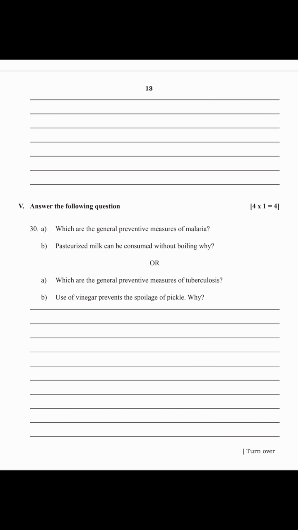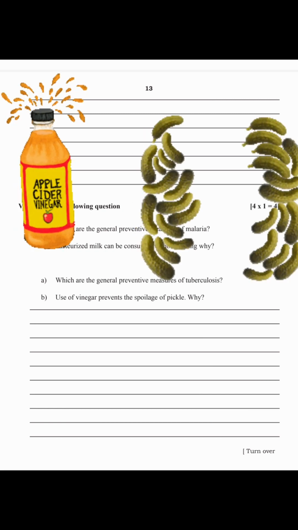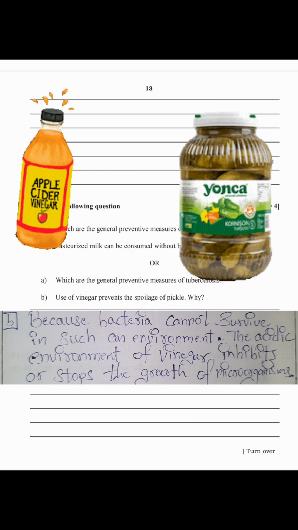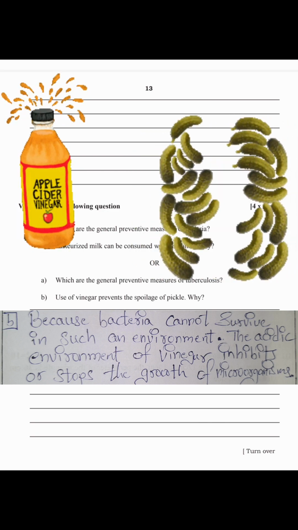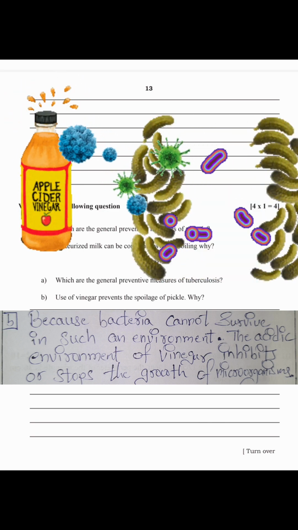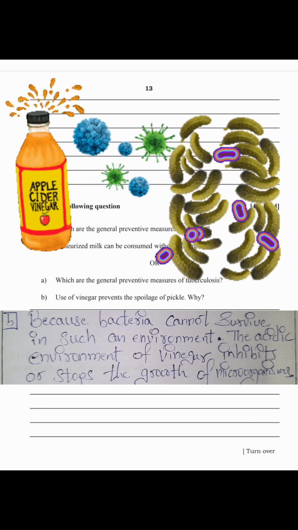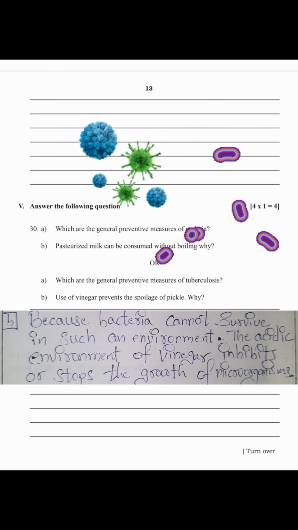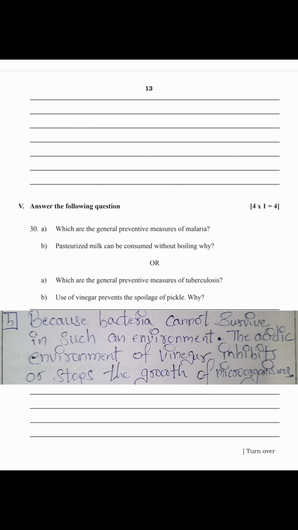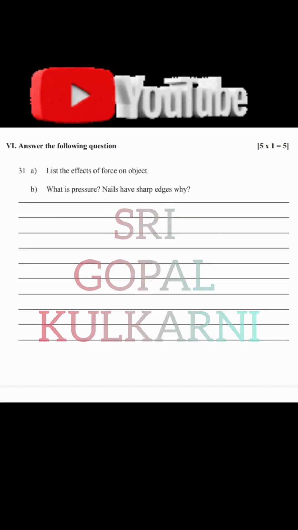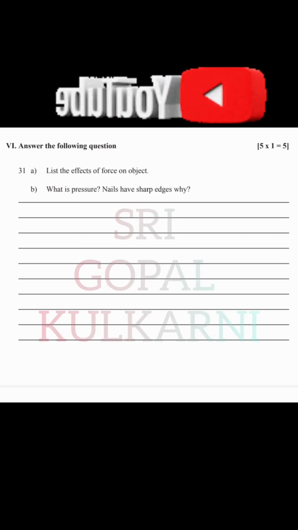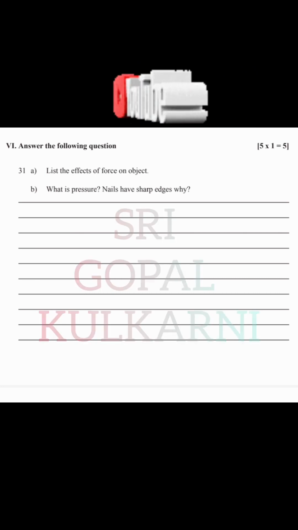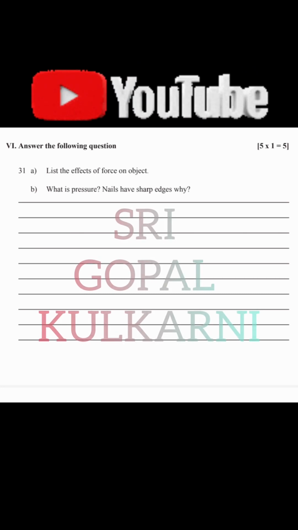Next question, use of vinegar prevents the spoilage of pickle. Why? Vinegar is an acid, so bacteria cannot survive in such an environment. The acidic environment of vinegar inhibits or stops the growth of microorganisms. That's why vinegar prevents the spoilage of pickle. Last main, sixth main, answer the following questions. 5 marks, only one question, and there are sub questions A and B.